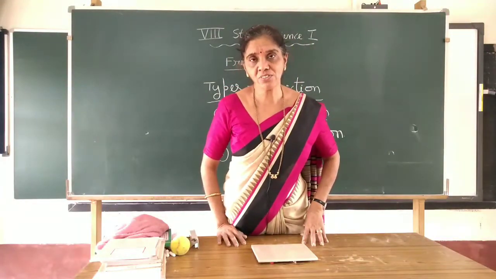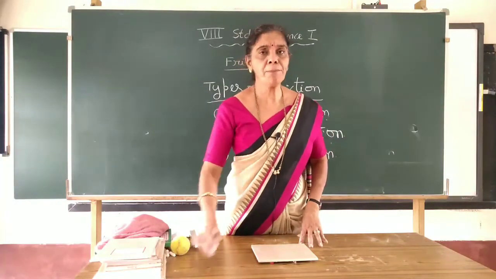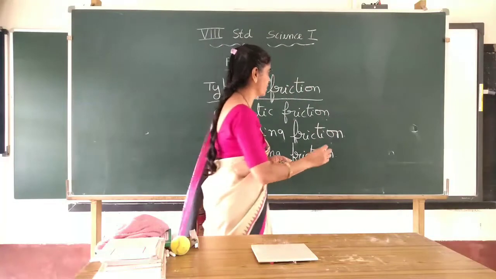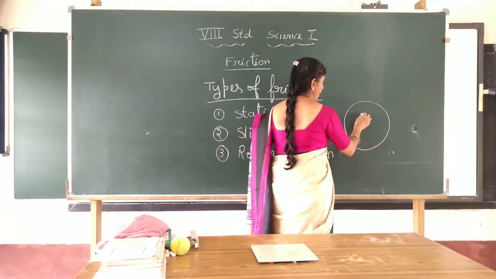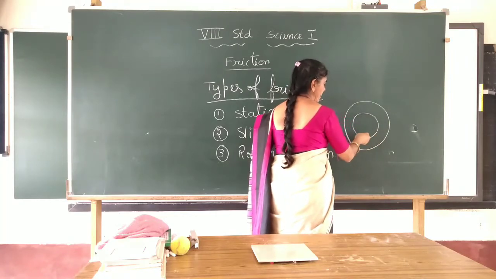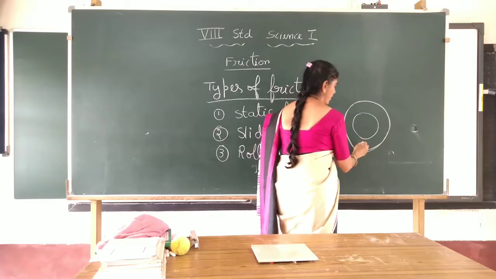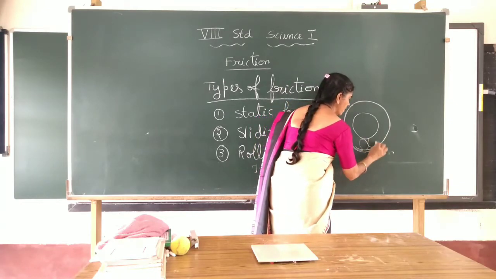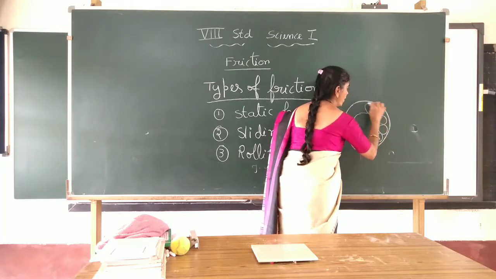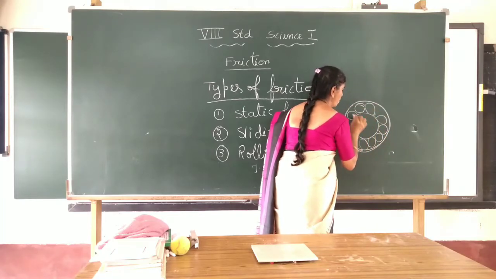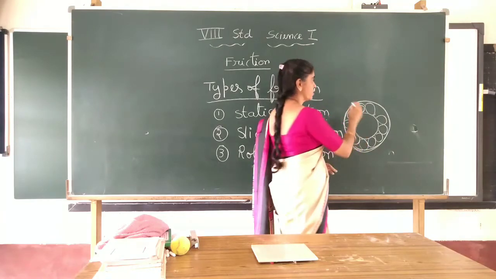The skaters you have seen, right? In the same manner, if you see any machine part where there are two circle-like structures, like a machine section, the axle will be there, and this is the hub part. They will use small metal marbles here. Have you observed any such structure? Ball bearings, it is called.